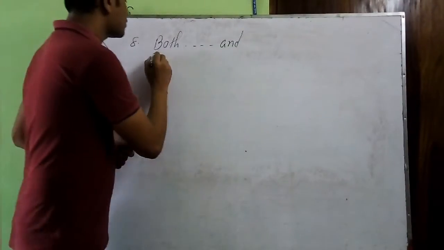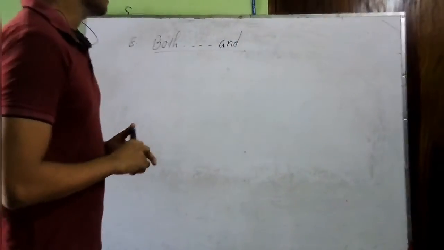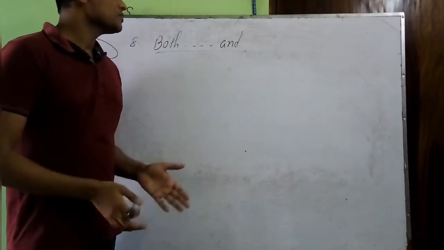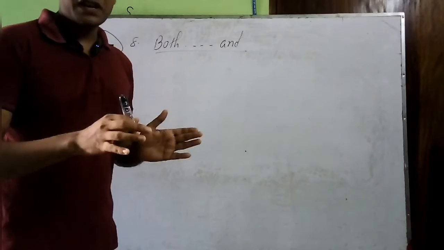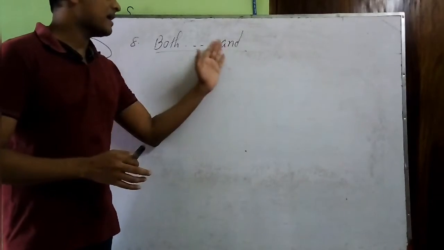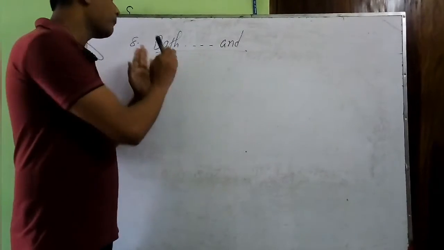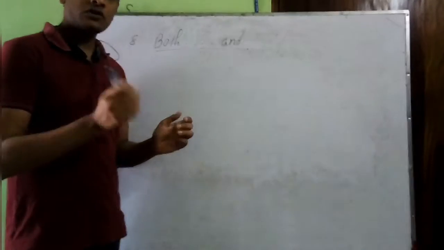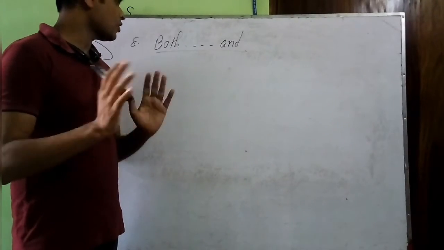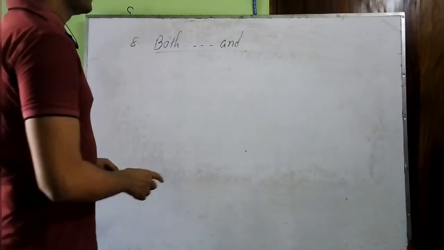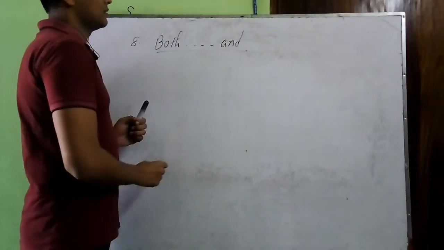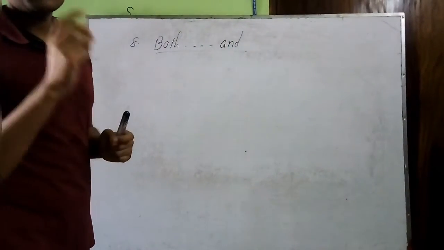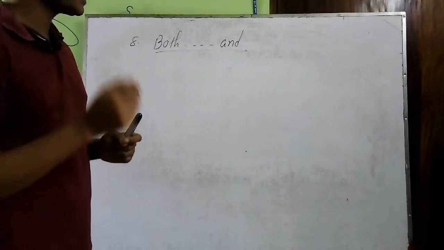So the rule is about that if you have two subjects or two objects added by and, you might have a both before the first one, or sometime you might not have it, but you will have and between them, like between the two subjects or between two objects.